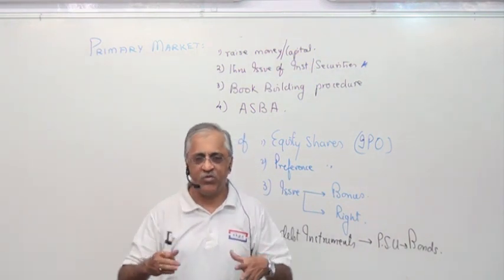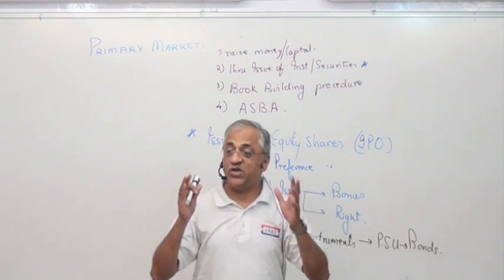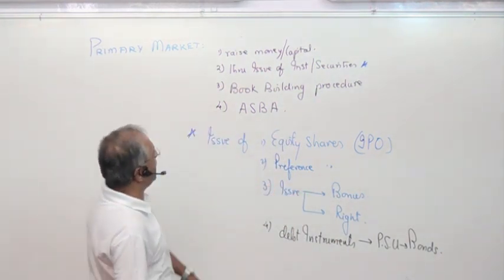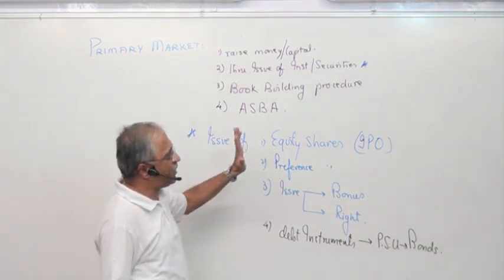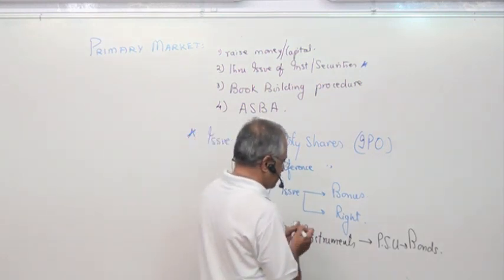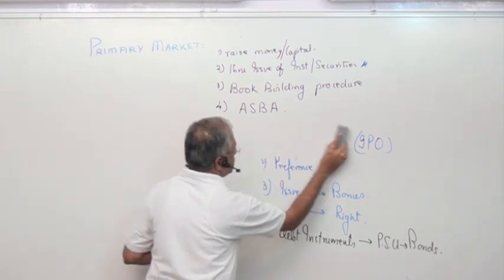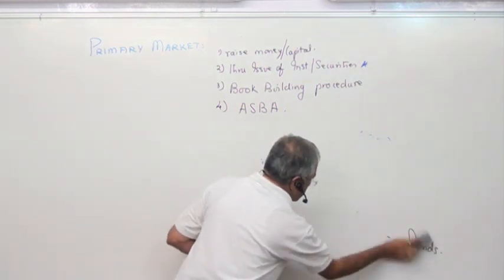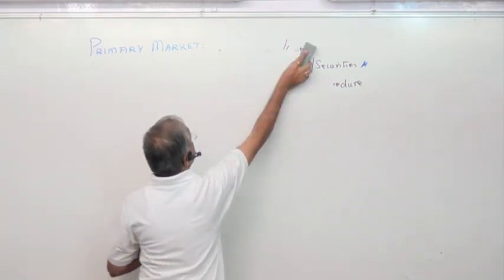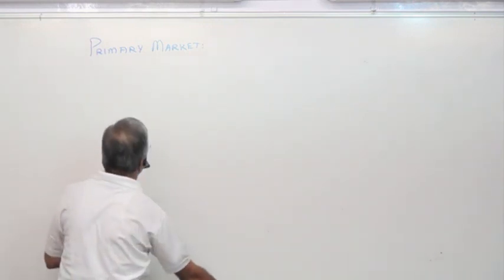So over a period of time, who has to be protected? Why has SEBI been born? To protect your interest, that is the investor's interest. This is the primary market. This is how we raise money. Is that fine, everybody? Now, a small thing into this: we'll check how we raise money. A small book building procedure we'll check. How do we raise? And then we'll go to the intermediaries which are involved here.